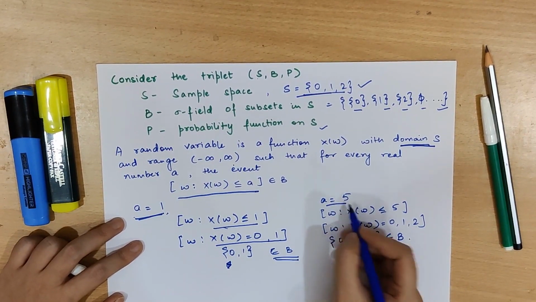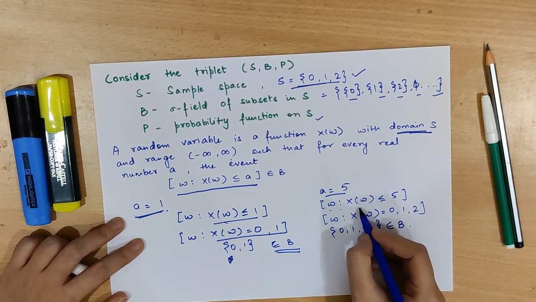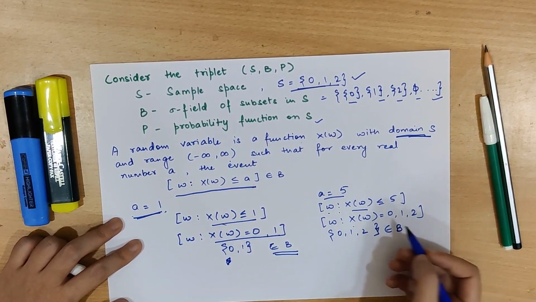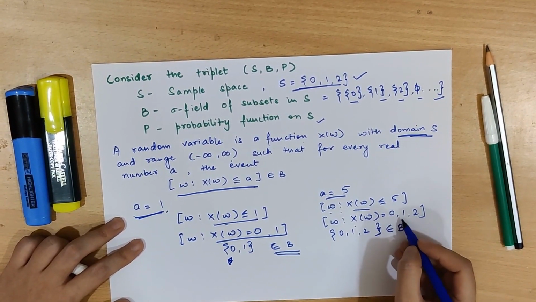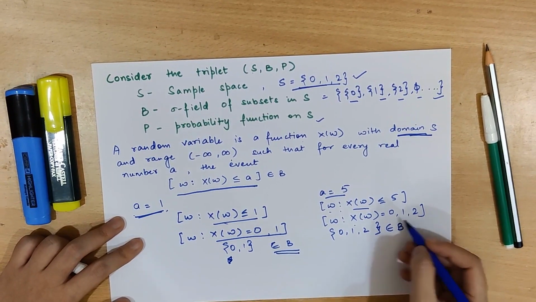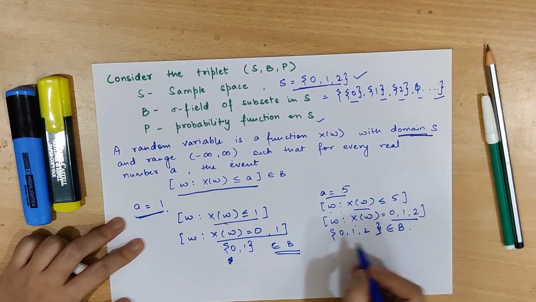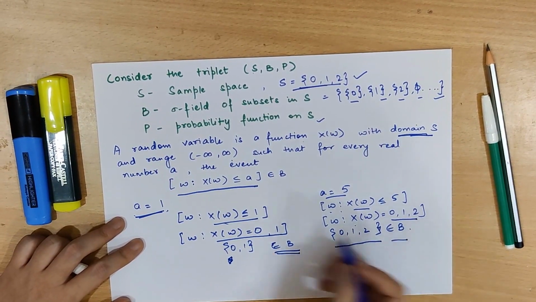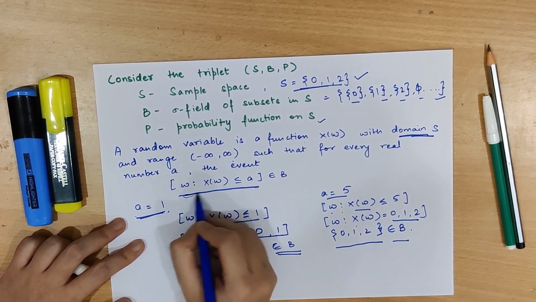Now let's say A is equal to 5. Then omega such that X(omega) is less than or equal to 5. This happens in the conditions of X(omega) equal to 0, 1, 2, since this is our whole sample space, and we have seen that {0, 1, 2} also belongs to the sigma field. Hence this satisfies our condition of the event.